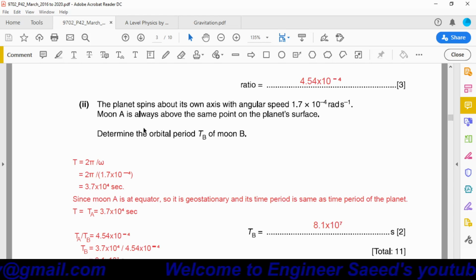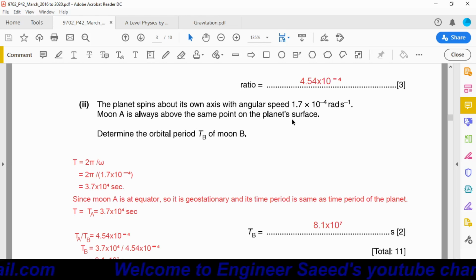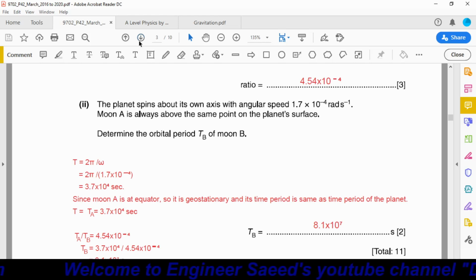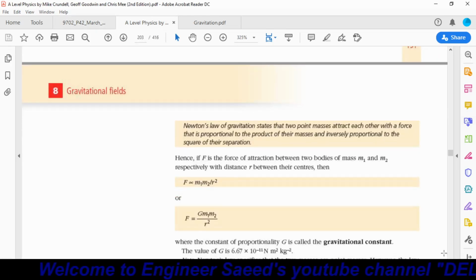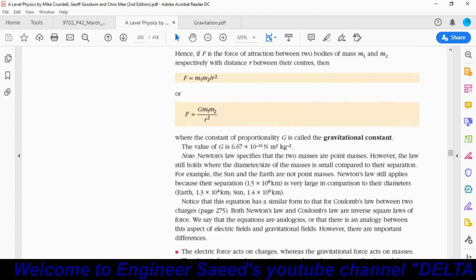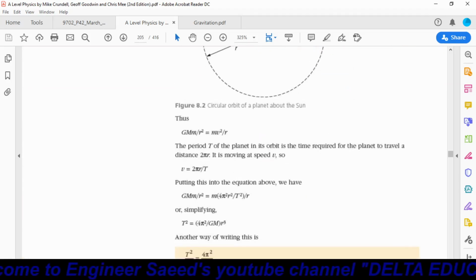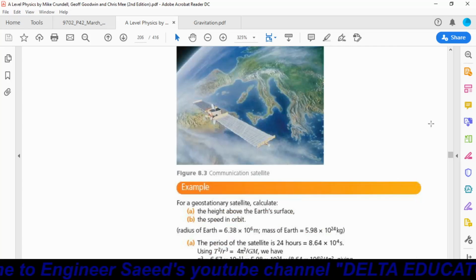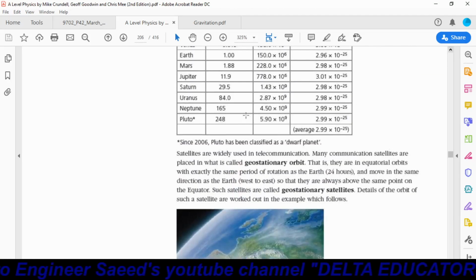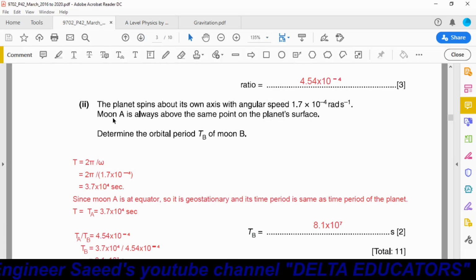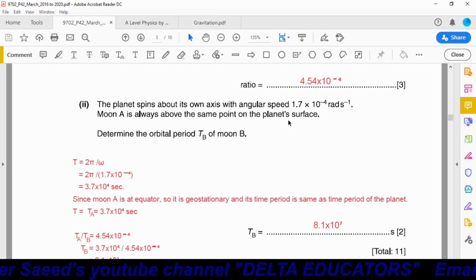Okay, here is one condition. Moon A is always above the same point on the planet's surface. And this is the condition when moon A is in equatorial orbit. Now, what is the condition for equatorial orbit or geostationary satellite? Here it is written moon A is always above the same point on the planet's surface. This is the condition when the moon is in geostationary orbit.